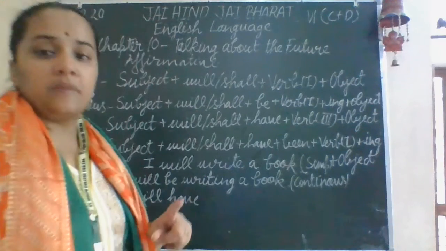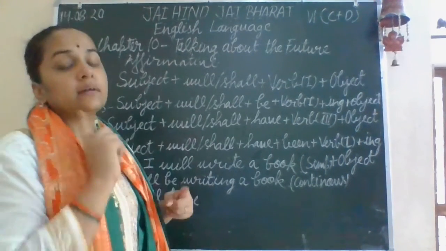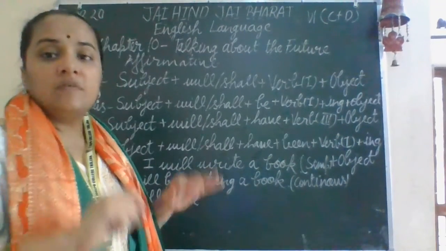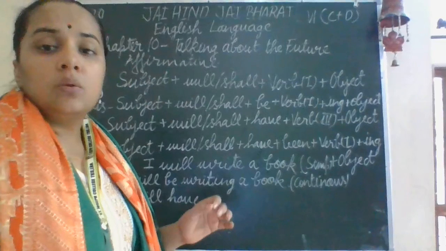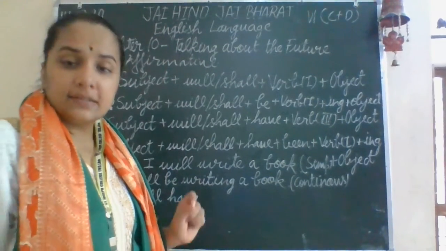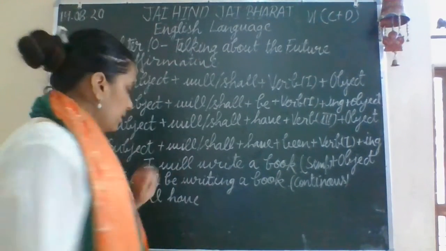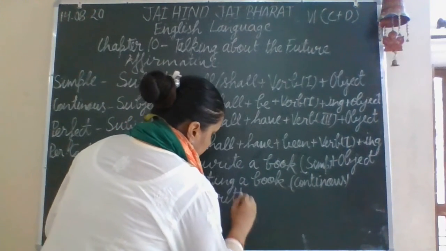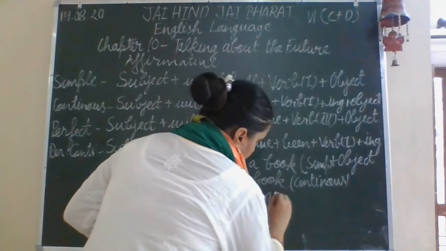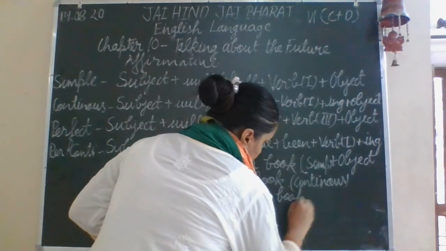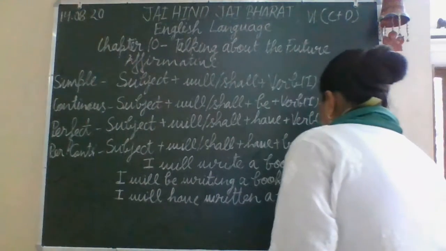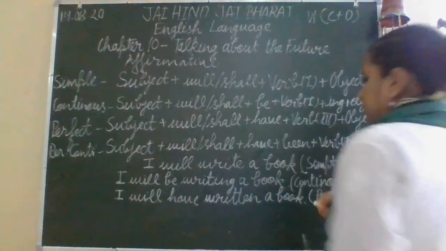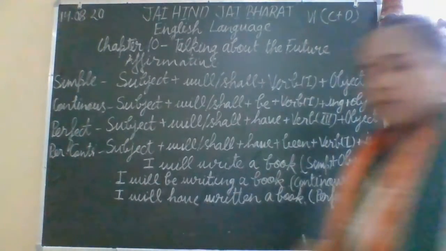Written is the third form of the verb, and here we are getting the second and the third form of the verb by the change of the vowel and consonants in the particular word. So that's why it is an irregular verb. I will have written a book. This is the future perfect tense.